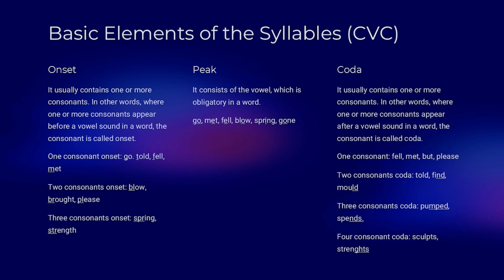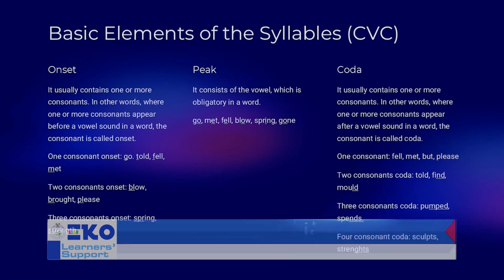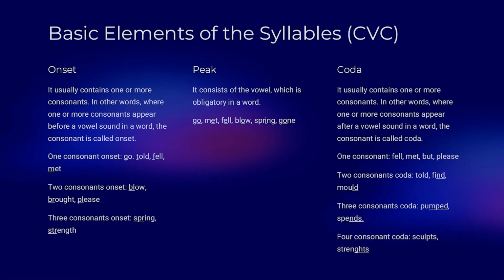It usually contains 1 or more consonants. So we can have 1, 2, 3 or 4, which always come after the vowel sounds. Let's look at examples. If you have 1 consonant at the end, that is after the vowel sound, look at fell. The L there represents the coda, which means that it comes after the vowel sound.